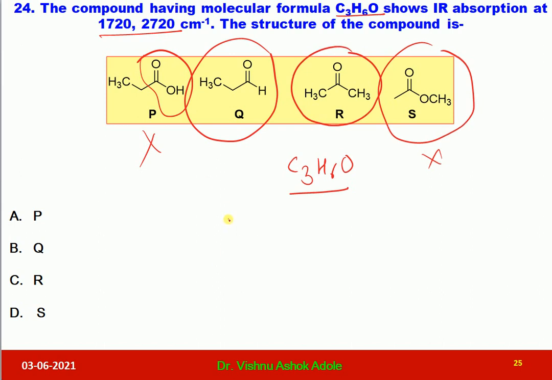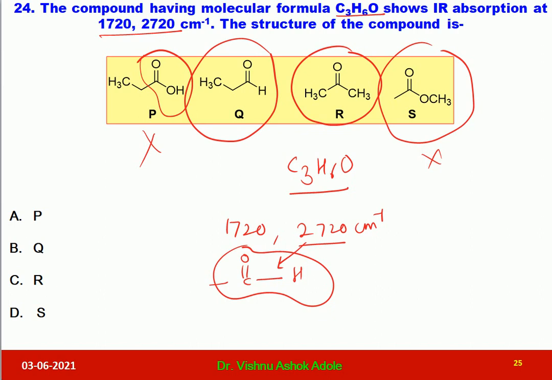Now the frequencies are 1720 and 2720 reciprocal centimeter. Already this was discussed in the previous questions. 1720 is for the carbonyl of aldehyde and 2720 is the CH stretching of aldehyde. So there should be an aldehyde as the principal functional group. It is given in structure Q, and Q is given in option B. So this molecular formula C3H6O is for the aldehyde molecule Q, and option B is the correct one.